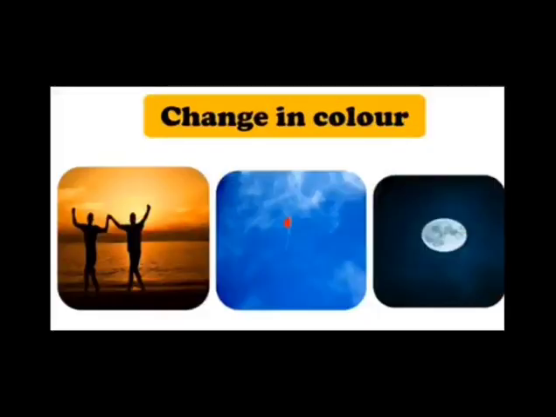Okay, so during the sunset or sunrise the color of the sky is somewhat like this, yellowish in color, right? But it appears to be blue during the day and it appears to be black during the night. So what kind of change is this? This is the change in color, which we observe on a daily basis.